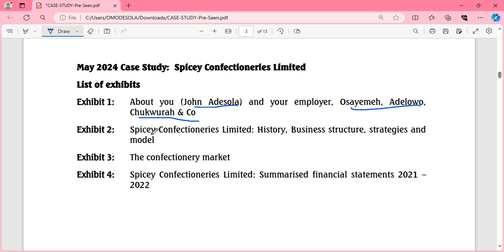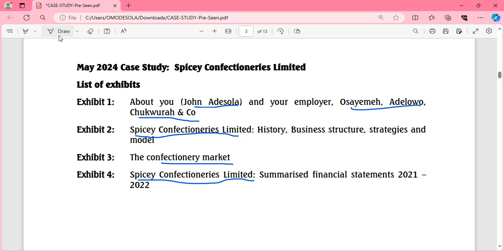Now, what other information was given? In Exhibit 2, we're given information about a company, Spicy Confectionaries Limited. We're also given information about the confectionery market, and the summarized financial statements of Spicy Confectionery Limited. Looking at this, the question I'll ask you is, do you think there's an external party involved? Is there a third party involved? Brilliant. Of course, there's a third party involved.